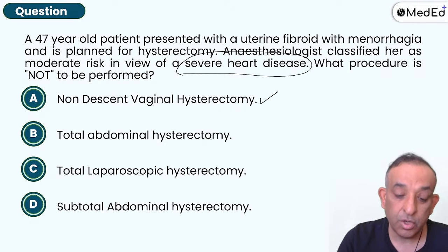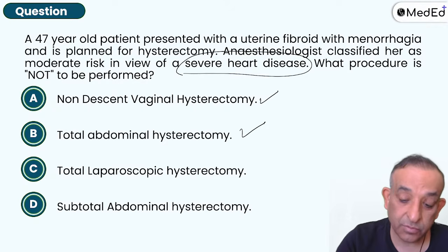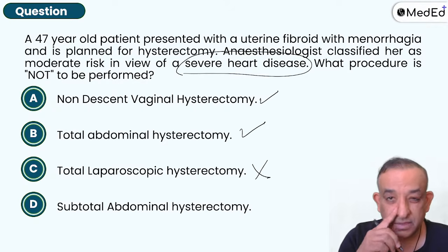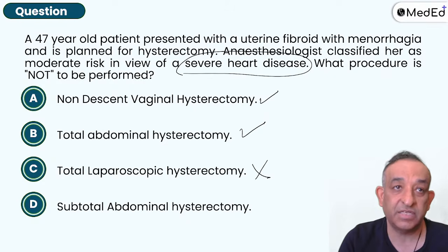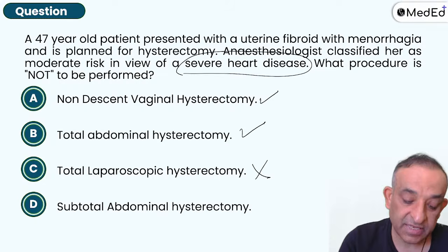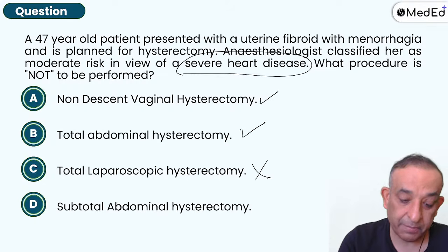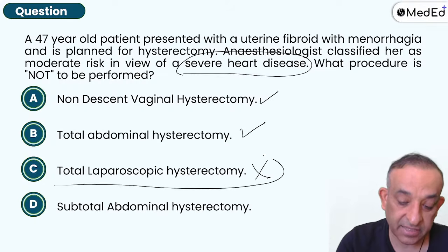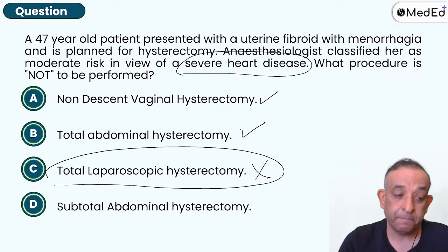You can go ahead and do total abdominal hysterectomy for this patient. Total laparoscopic hysterectomy is what you can't do. Subtotal abdominal hysterectomy is an outdated procedure. We don't do it much these days. So we will say total laparoscopic hysterectomy is the choice which should not be done.